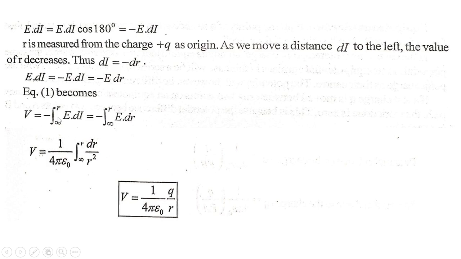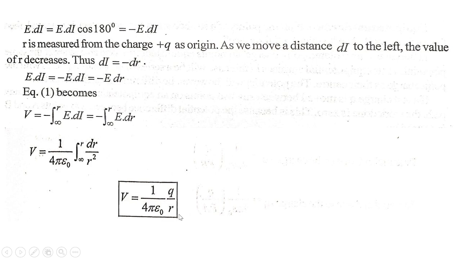V equals minus the integral from infinity to r of E dl, equals minus the integral from infinity to r of E dr. So V equals 1 upon 4 pi epsilon 0 times the integral from infinity to r of dr upon r square. Therefore, V equals 1 upon 4 pi epsilon 0 times Q upon r.